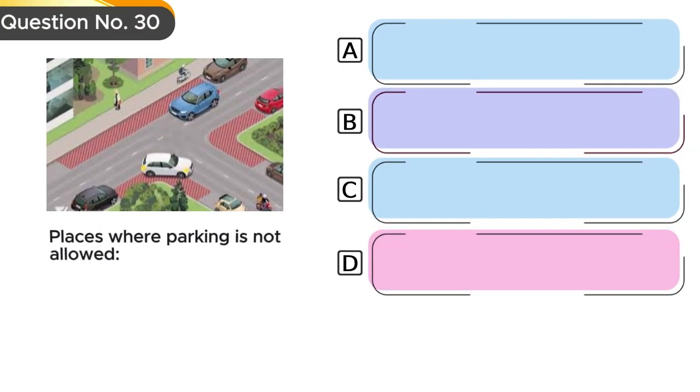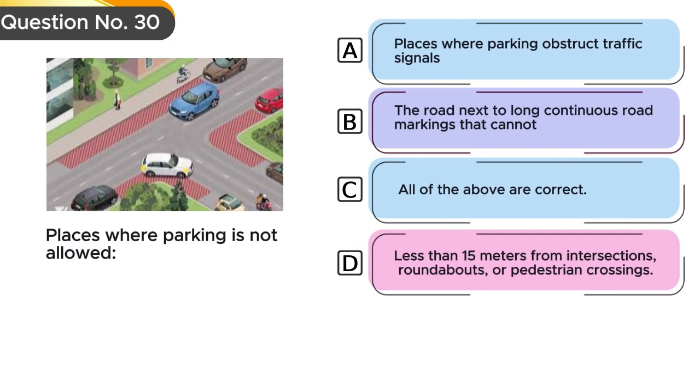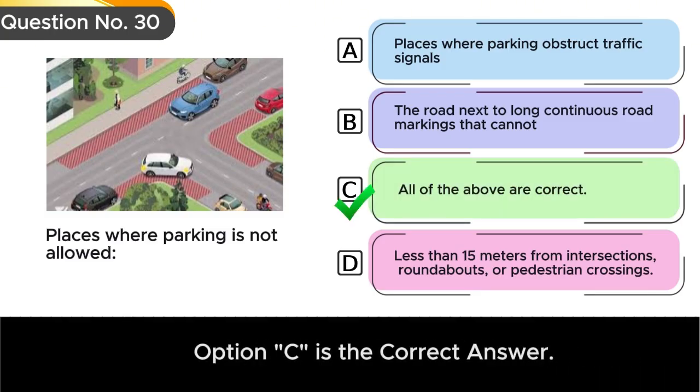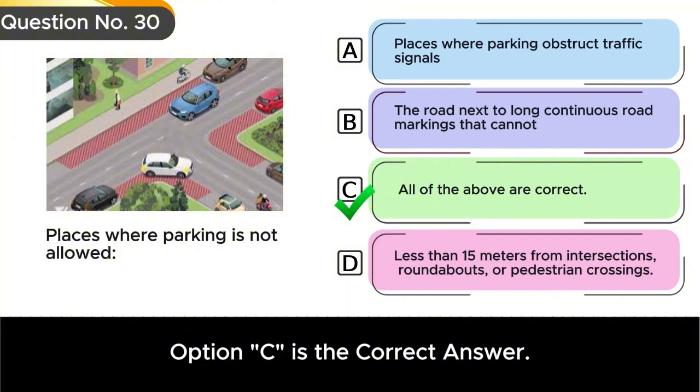Question number 30. Places where parking is not allowed. Option A, places where parking obstructs traffic signals. Option B, the road next to long continuous road markings that cannot be crossed. Option C, all of the above are correct. Option D, less than 15 meters from intersections, roundabouts, or pedestrian crossings. Option C is the correct answer.